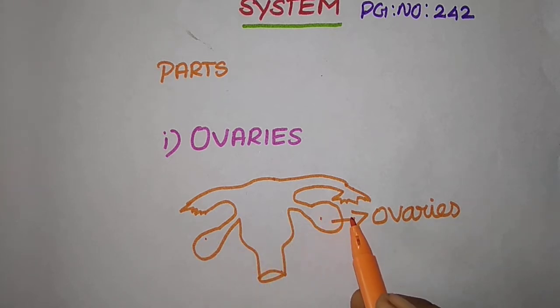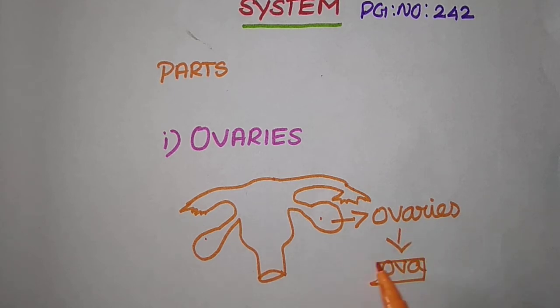And here the ovary acts as a bag-like structure for the development of the ovum. That is, the development of the ova takes place in the ovary. Due to the secretion of some hormones, they help in the development of the ovum, that is the egg, we say.